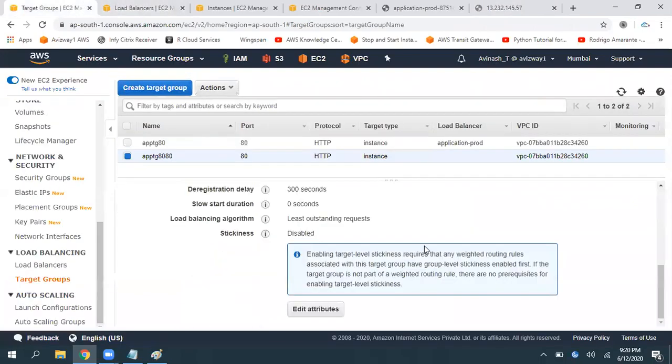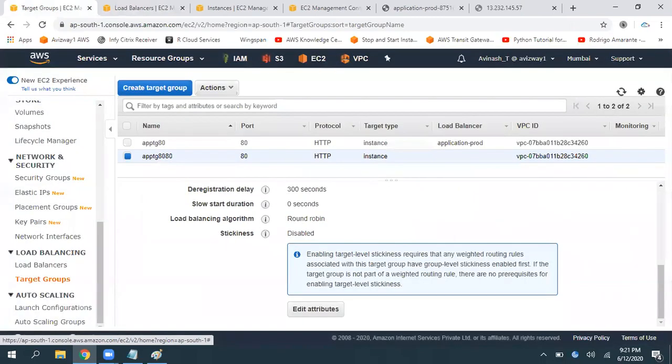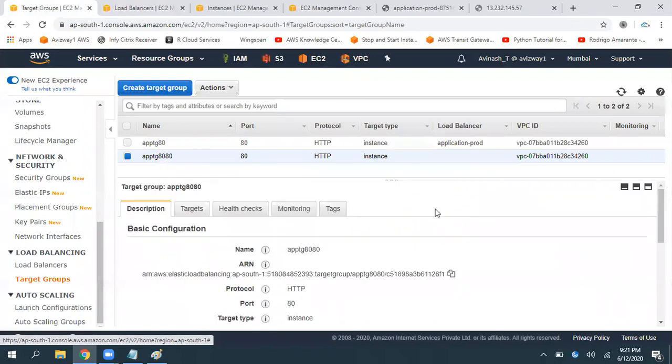Someone may ask about that also. Can you change the algorithm of a load balancer? Yes, we can change that on the application load balancer from round robin to least outstanding requests. And round robin is a very commonly used one, right? So that is another option to add on the application load balancer.